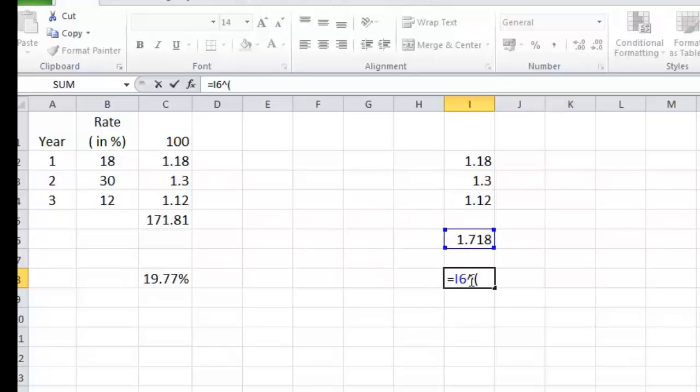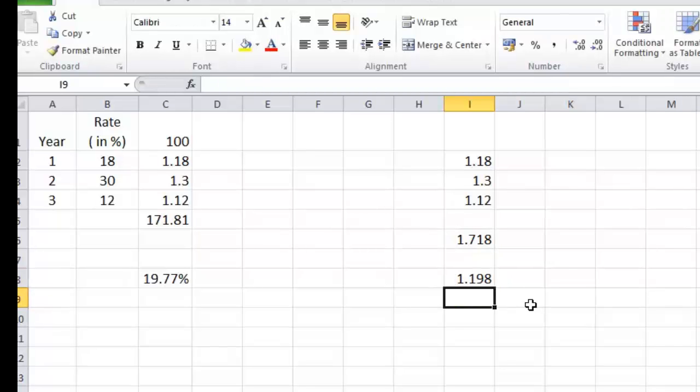Remember, for taking square root you can do raised to 1 by 2, and for taking cube root 1 by 3, and for fourth root 1 by 4, and so on. So 1.718 raised to 1 by 3, you will find that it is 1.198 basically, which is this answer in the return relative format. So 1 rupee becomes 1.198.